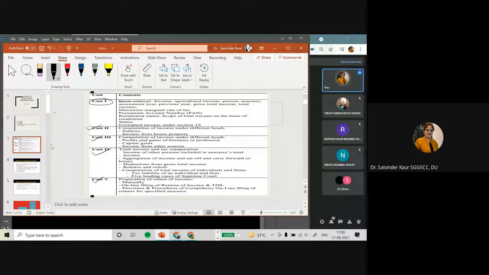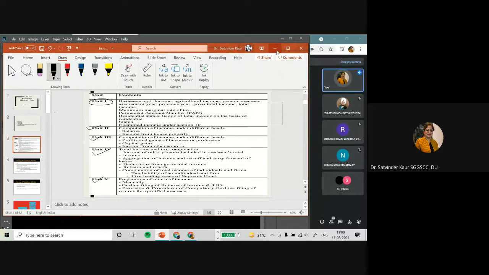the income tax authorities. So that is known as filing of return. Whatever income I am earning from different sources, I have to give the details of that income to the income tax authorities. That process, that procedure, is known as filing of the return of income, and it can be done manually and can be done online. This online filing of return will be part of your practical, and some part of the question or portion can come as theory as well.